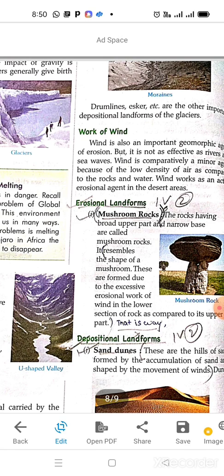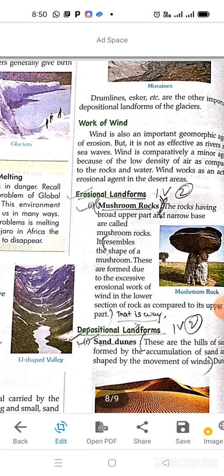We know that wind is a very strong force of nature and it has so much power, right? So wind can make different kinds of landforms, erosional as well as depositional.